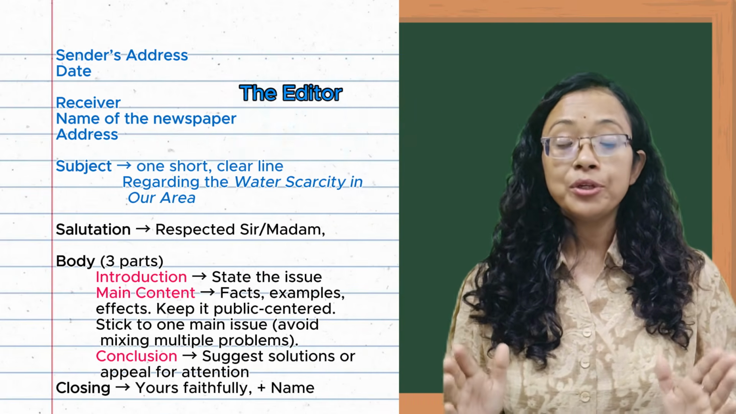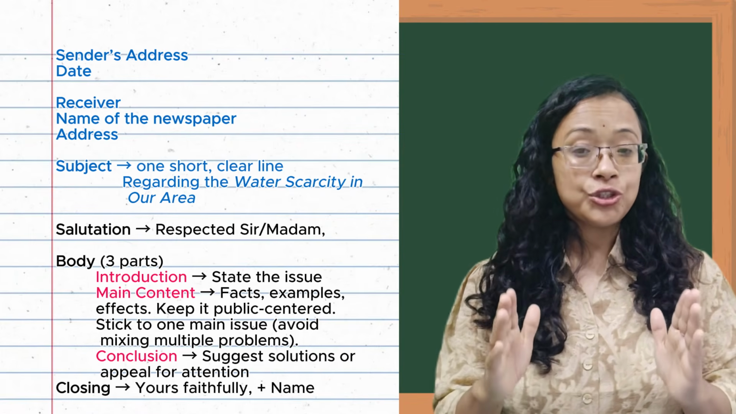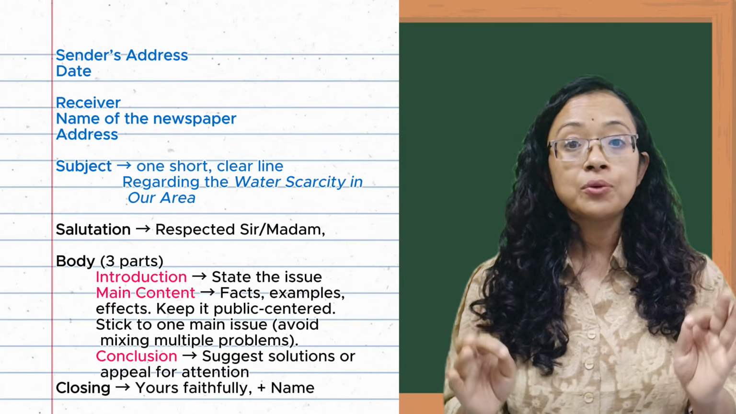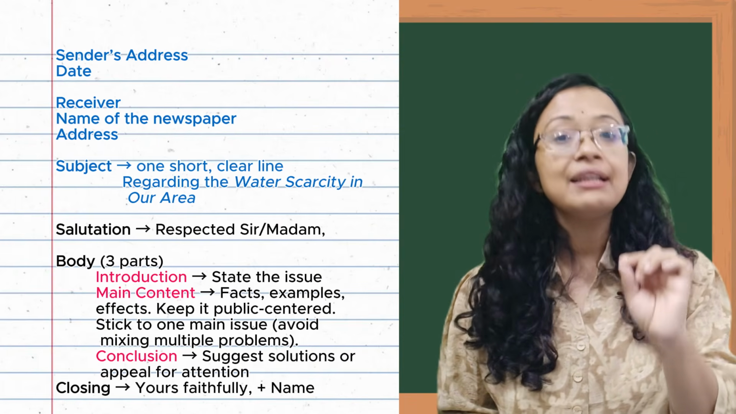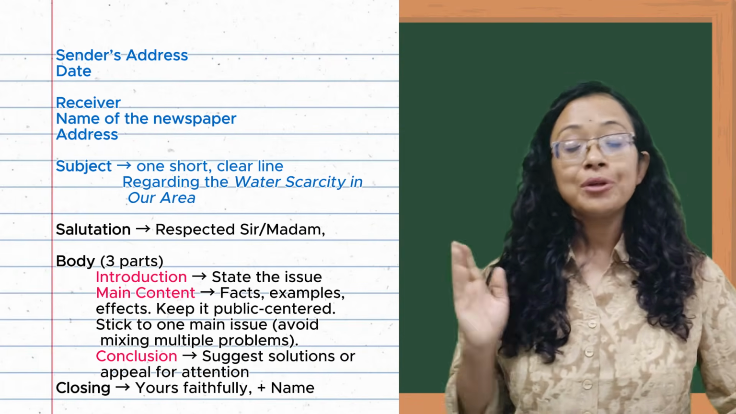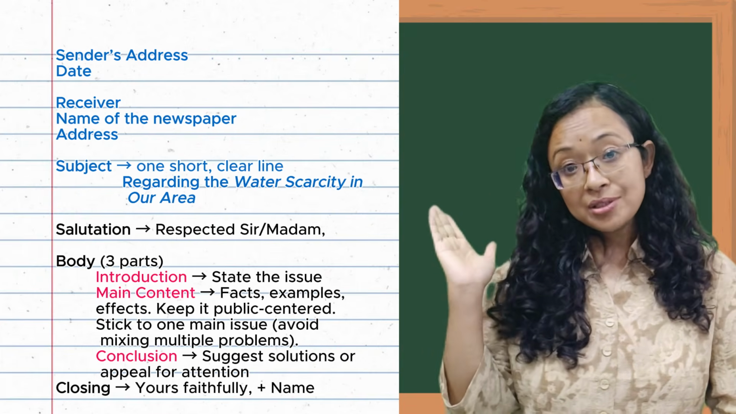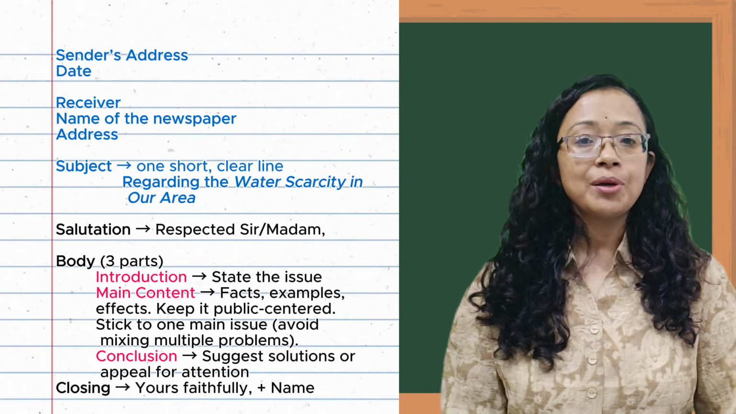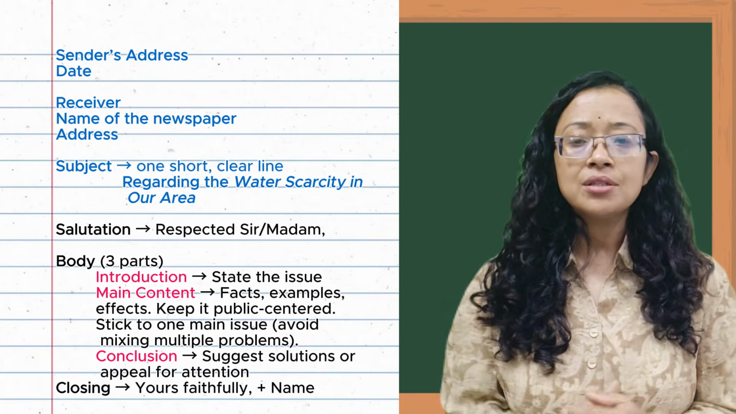Regarding the subject, we need to mention the major issue here in few words. We are going to use the word regarding, which is very formal here. And the example will be like this. Regarding the water scarcity in our area, or regarding the garbage collection problem, or regarding some street dogs.